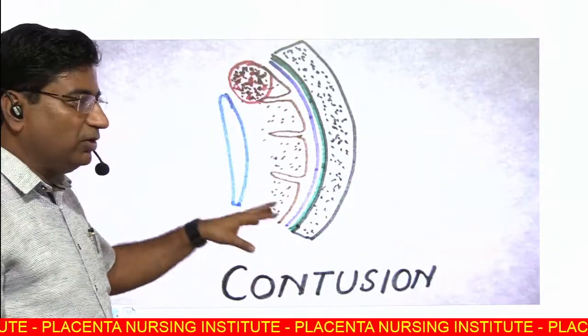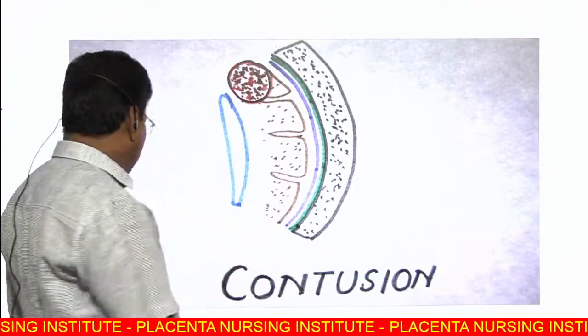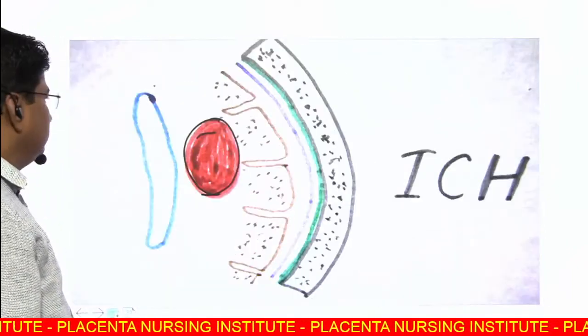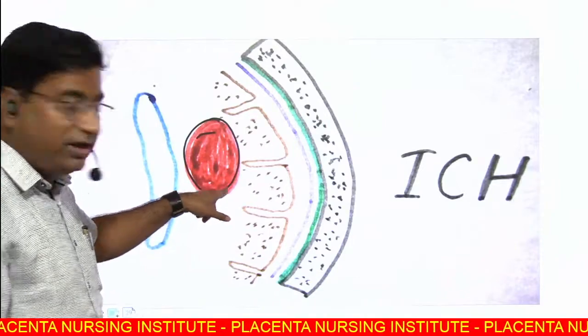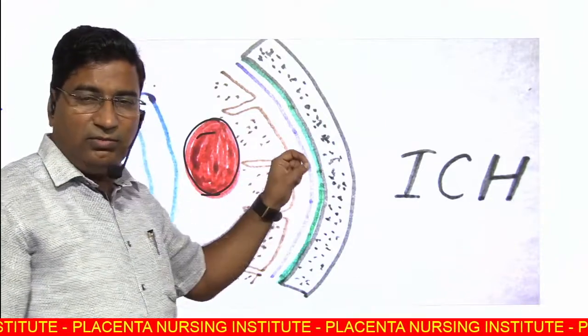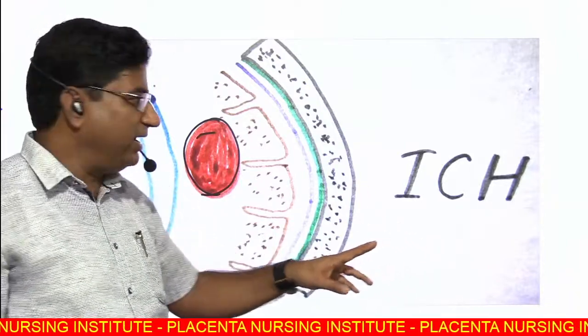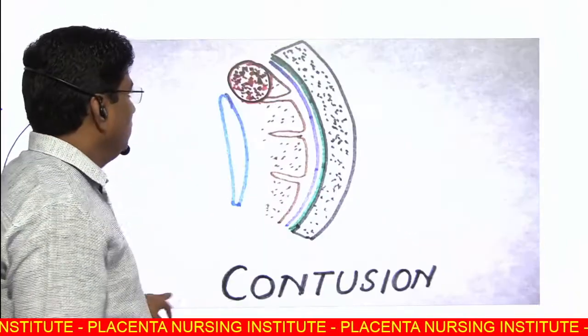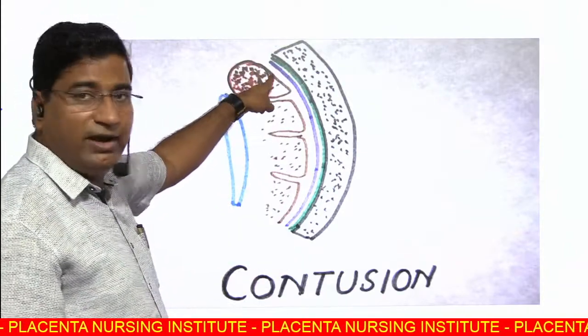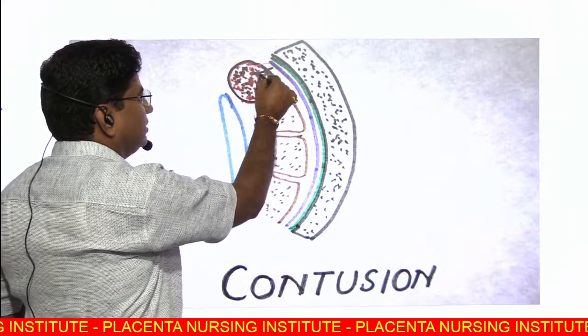Then contusion. This is the contusion. What is the difference between contusion and ICH? In ICH, there is no involvement of the pia mater, the pia is not lacerated, but in contusion there is involvement of the pia mater also. So this is contusion.